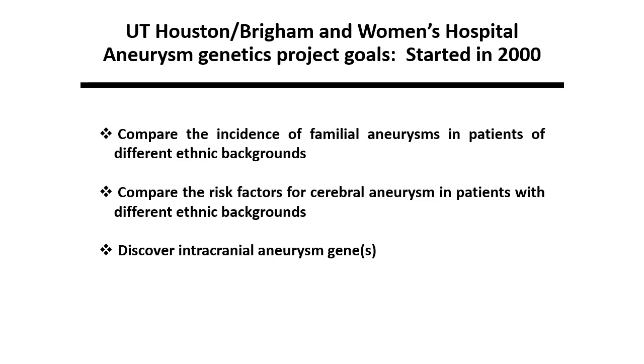Initially, this work was focused on determining if distinct ethnicities had differential incidence of familial IA and understanding if ethnic backgrounds modify risk factors for IA rupture. More recently, we've initiated several studies using informative IA families and whole exome sequencing to identify rare genetic variants that highlight specific defects in critical pathways.